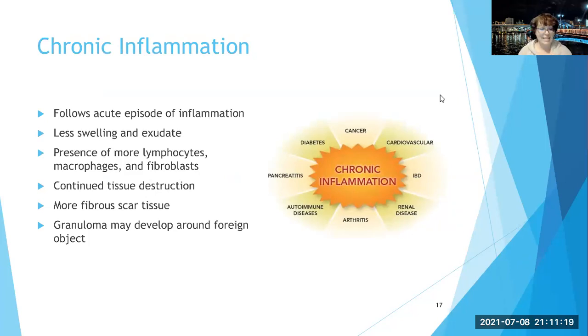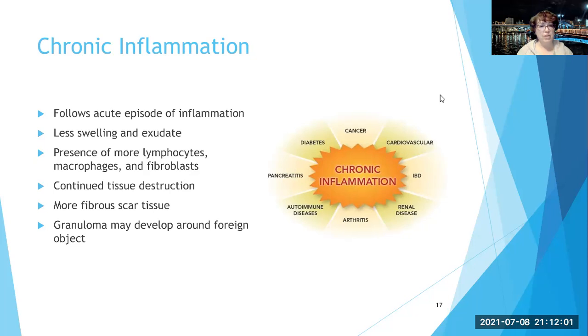There is less swelling and exudate, but the presence of more lymphocytes, macrophages, and fibroblasts. So fibroblasts are connective tissue cells, which are building up scar tissue. They're shooting out collagen. Frequently, more tissue destruction occurs with chronic inflammation. So there's more collagen that's produced in the area, which results in more fibrous scar tissue forming. There's a balance between scar tissue and healing, and we'll talk more about that. We'll talk more about tissue healing in a little bit, and about that balance.